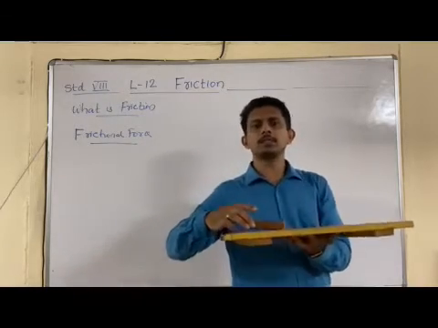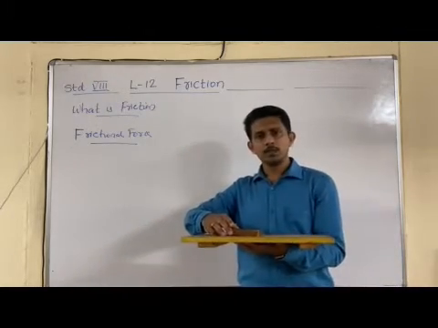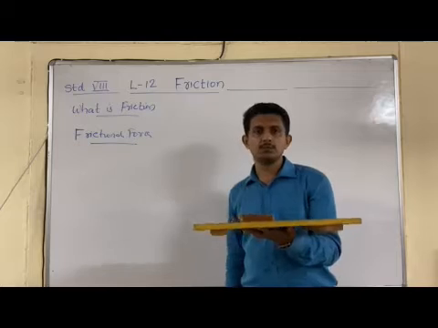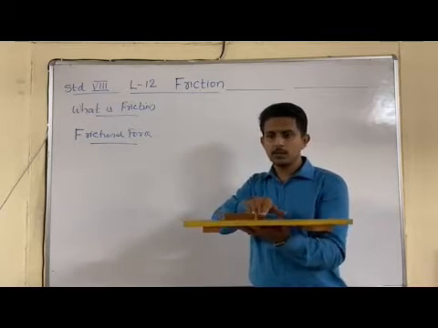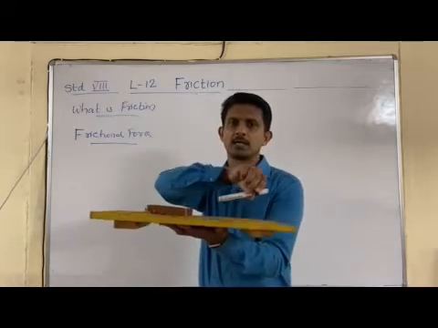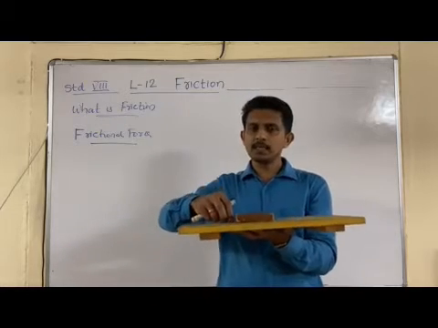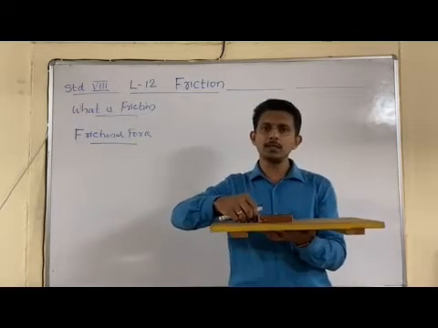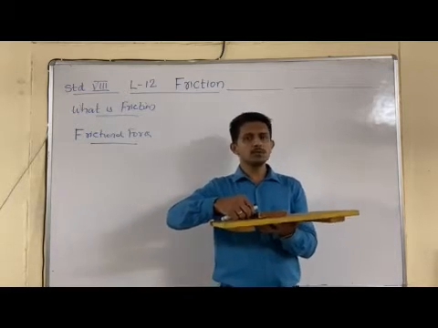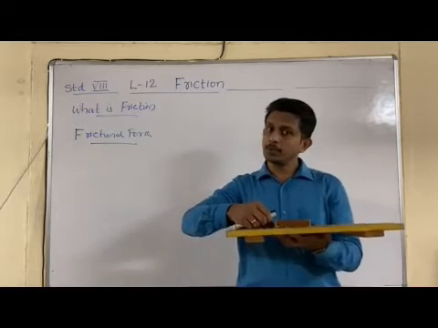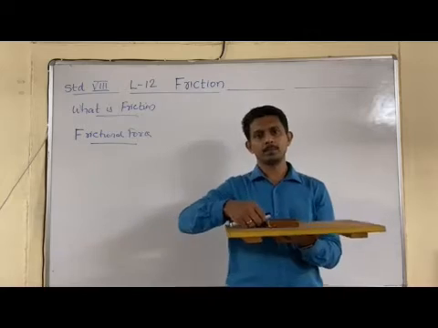Actually, what prevents this block from moving initially? Can you say that? It is because of the frictional force. So when this block is trying to move along this direction, there is an opposite force acting which prevents the motion of this object. So we can say that frictional force is acting in the opposite direction of the motion of the object, and it tends to stop a moving object, and also it tends to prevent a stationary object from moving.